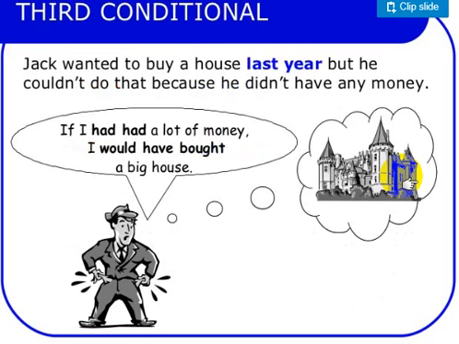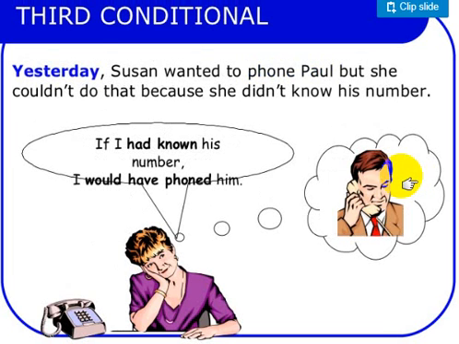Let's move to the third conditional, which talks about the past. Jack wanted to buy a house last year, but he couldn't do that because he didn't have any money at that time. So nowadays, when he talks about the past situation that he couldn't do or that he could do, he uses the past perfect. If I had had a lot of money, I would have bought a big house, but I didn't have, that's why I didn't buy. Yesterday Susan also wanted to phone Paul, but she didn't have his number. That's why she couldn't phone him.